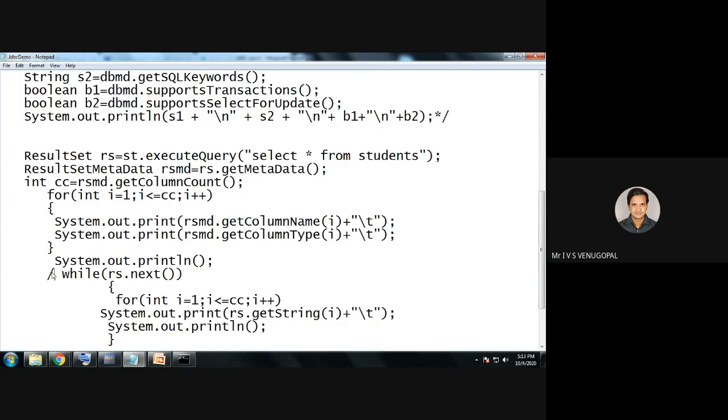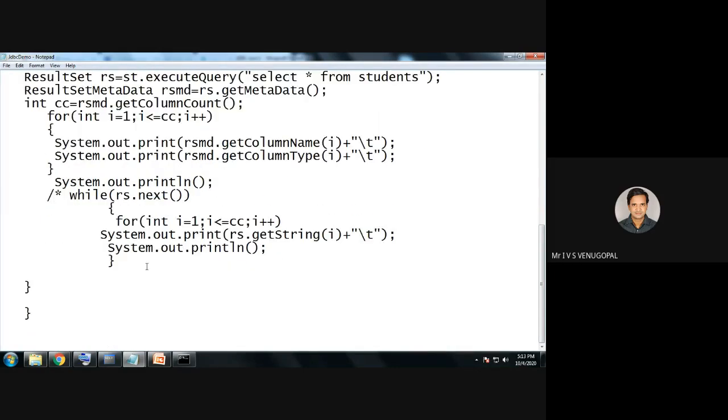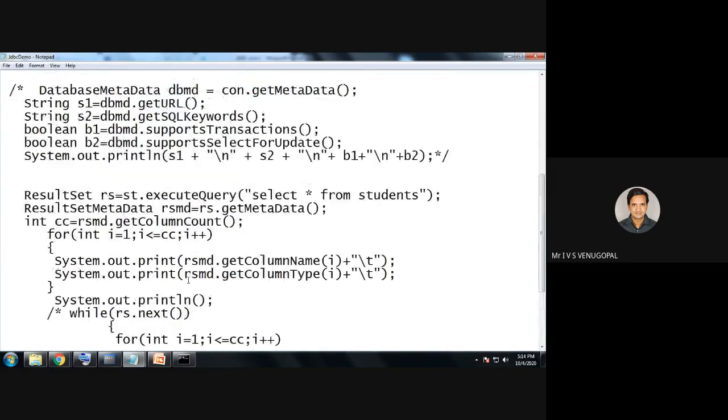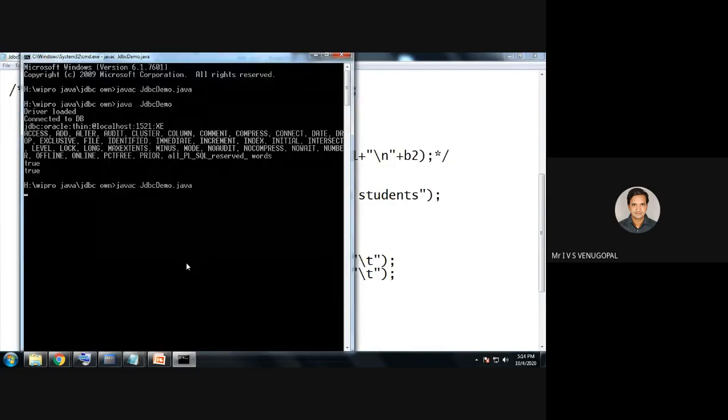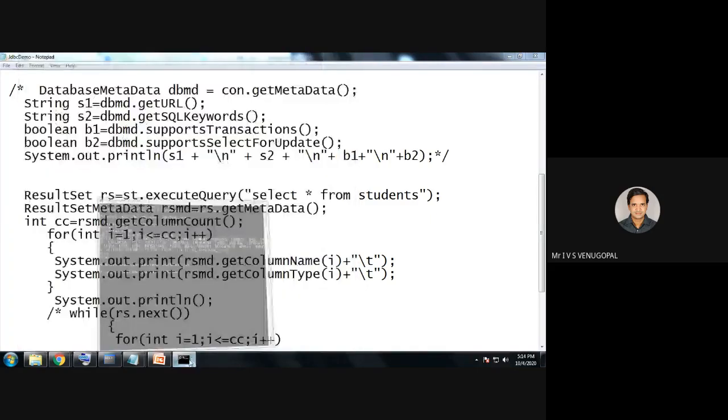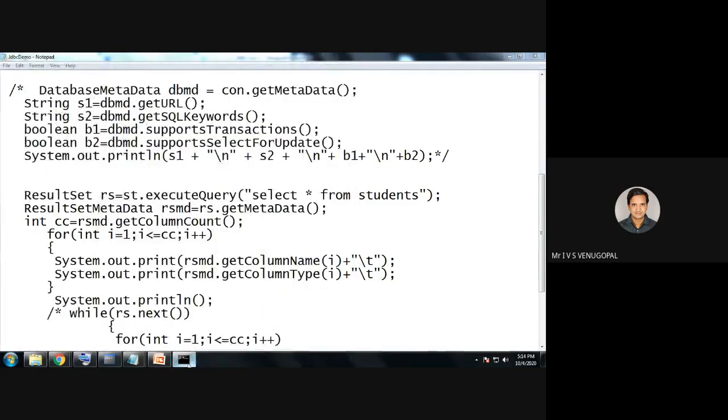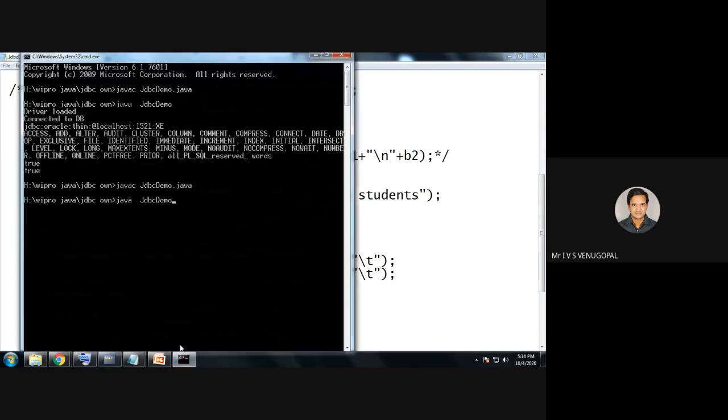Then you will understand. So I will compile the same program, Java JDBC demo. So now it will print the column names and their types for the student table.